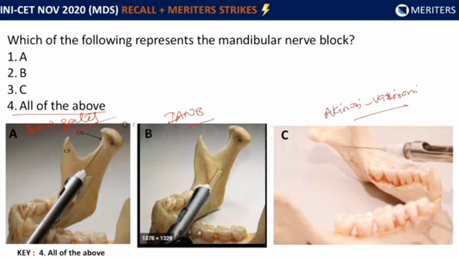So the answer here is all of the above. Sorry to interrupt, doctor. Based on only the images, how can we be so conclusive? Because here they've not mentioned anything about open mouth or closed mouth. They've only shown the image of the bone and the needle.